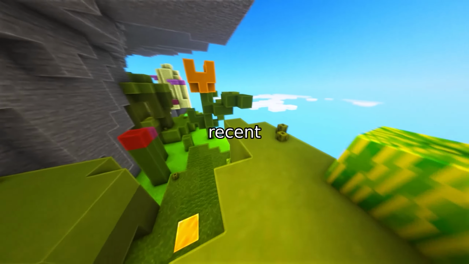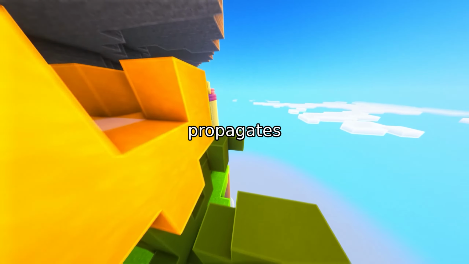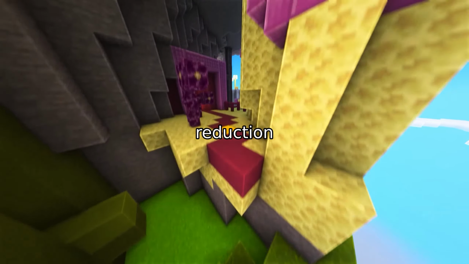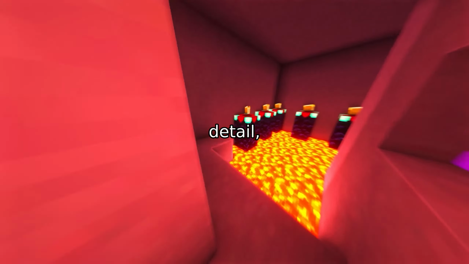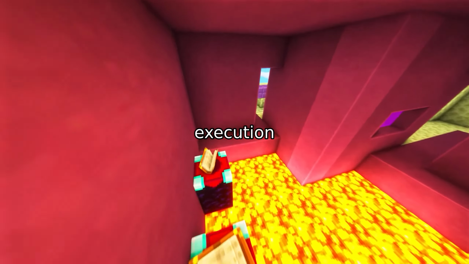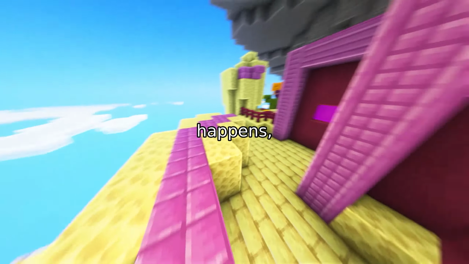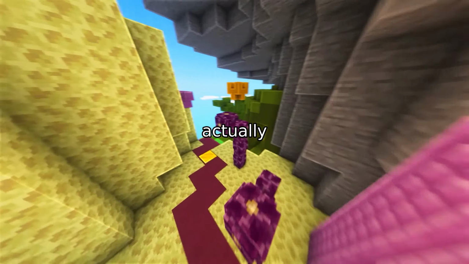Today, we're breaking down a recent study that traces exactly how numerical state propagates through sparse MoE inference, why reduction order isn't just a low-level kernel detail, and how it can silently reshape a model's execution semantics. To understand why this happens, we need to look at how MoE routing actually aggregates.